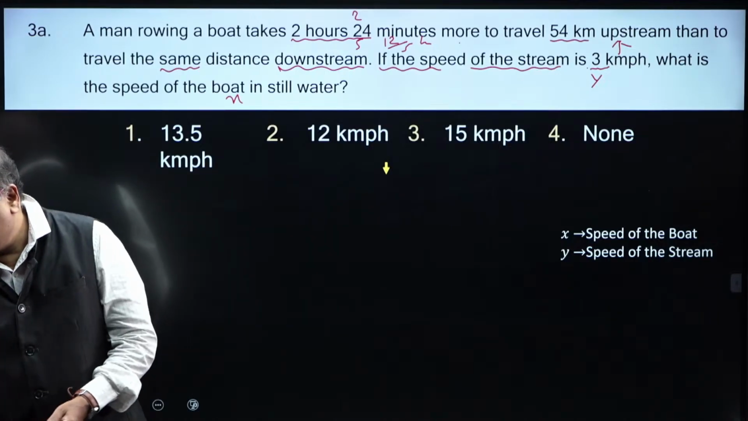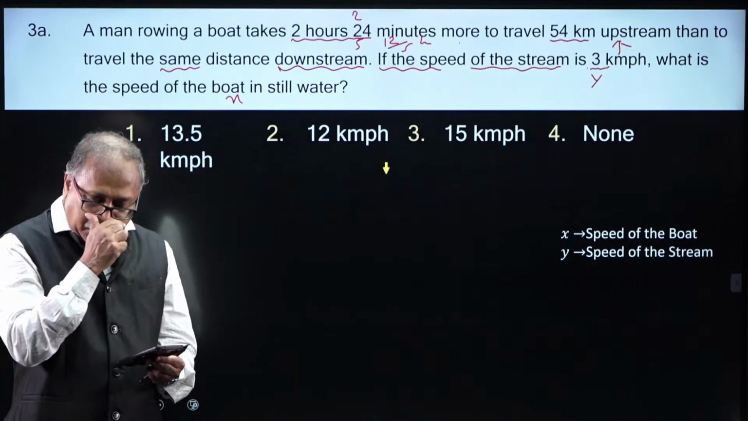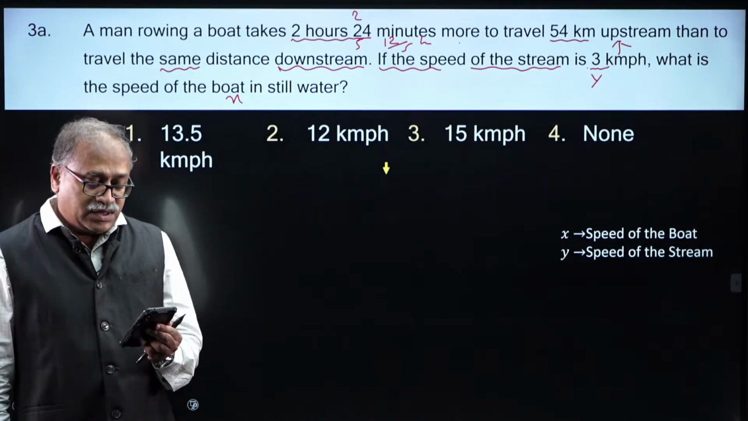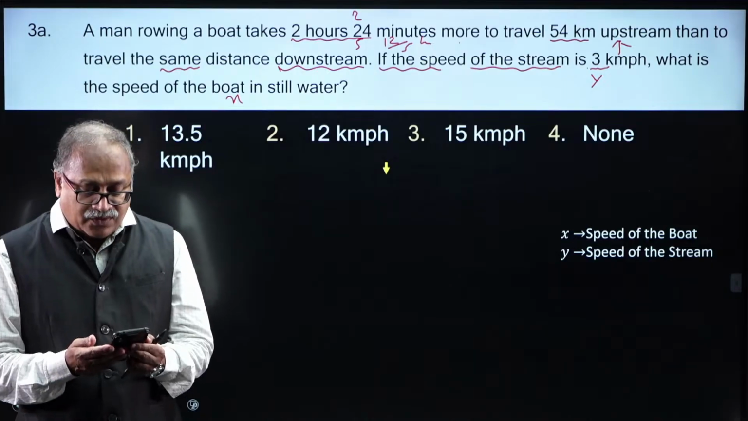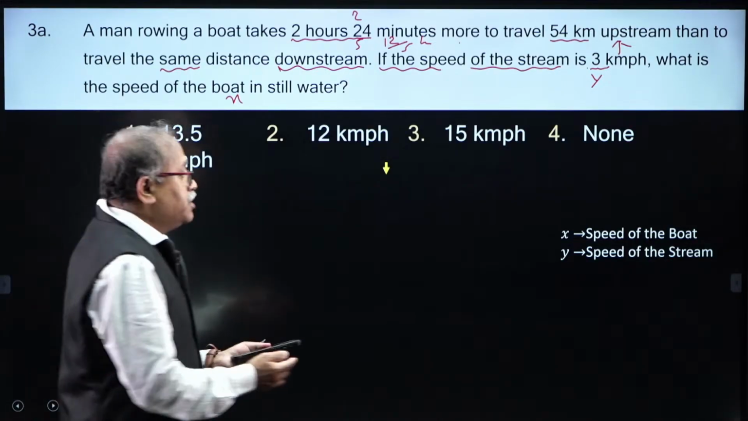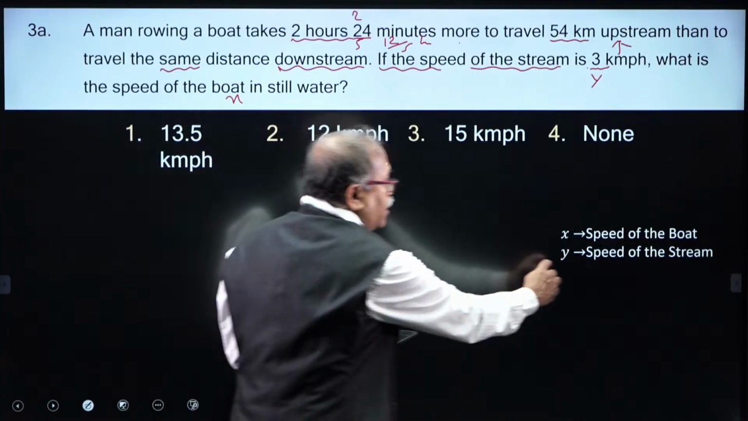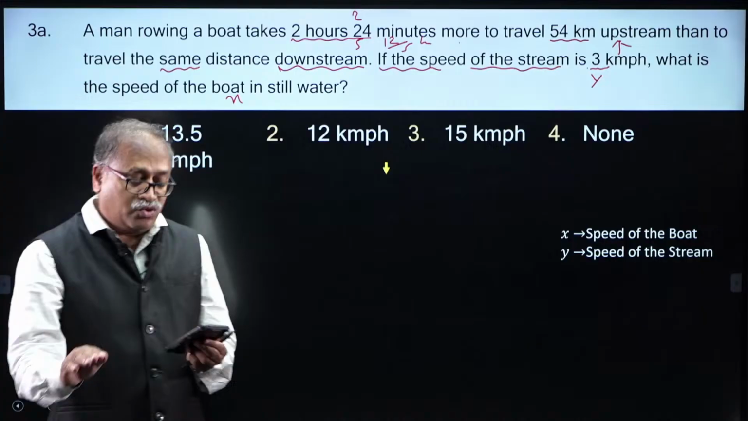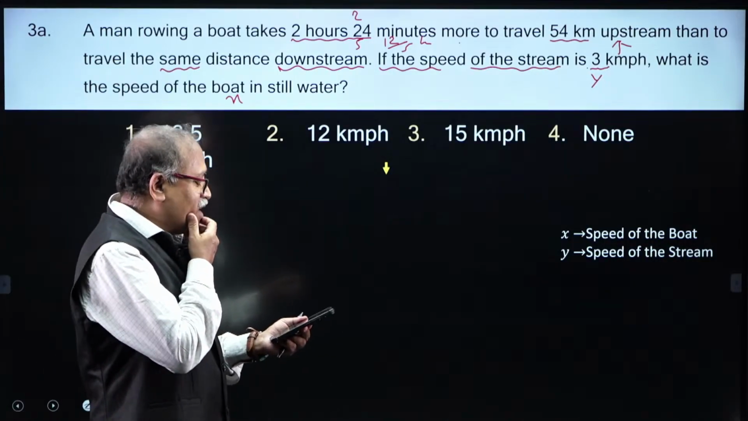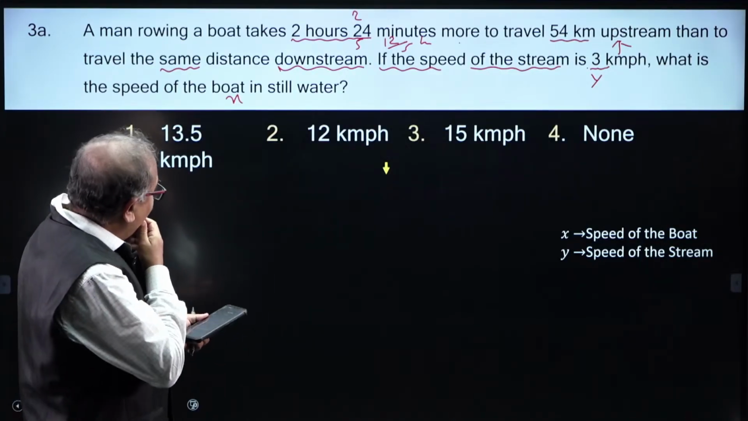Let me check. It will take a few seconds to answer the question. I know that it will take close to 45 seconds or so to answer this particular question. I mentioned here x, I am taking the speed of the boat, y, I am taking the speed of the stream throughout the class. Oh my God, Aman is saying 12 kilometers per hour. Oh, okay.